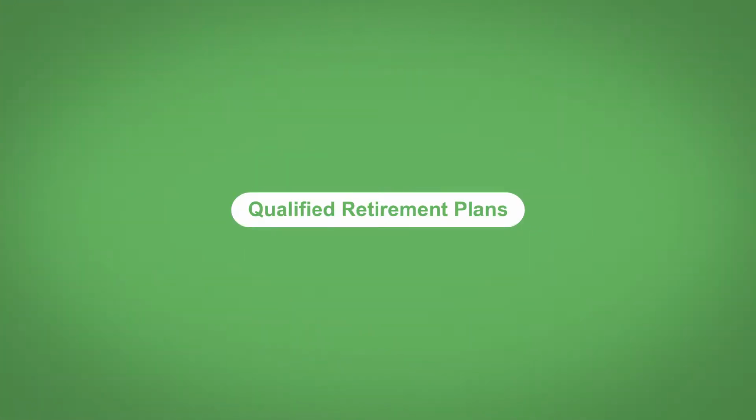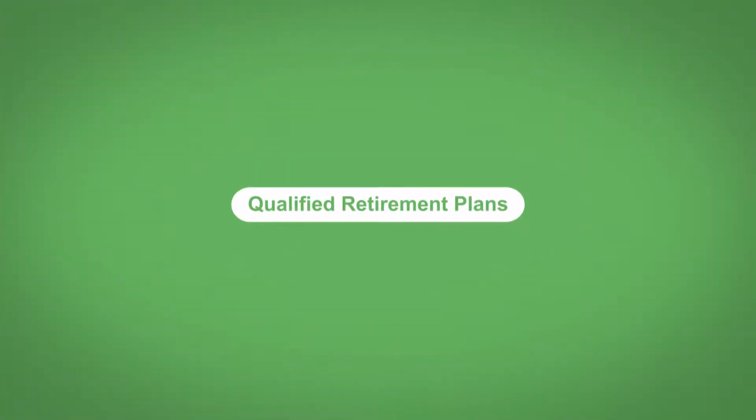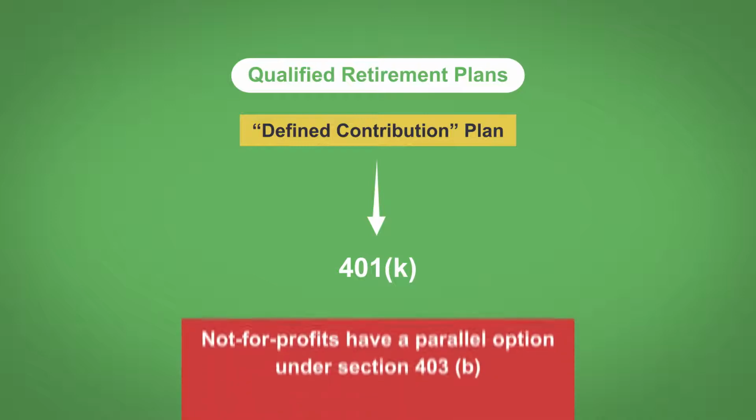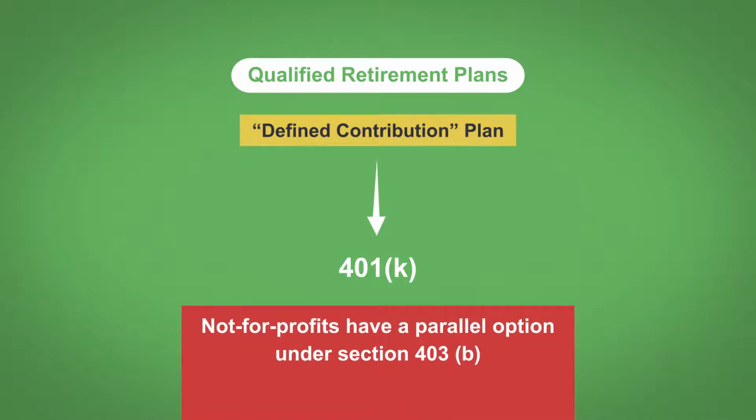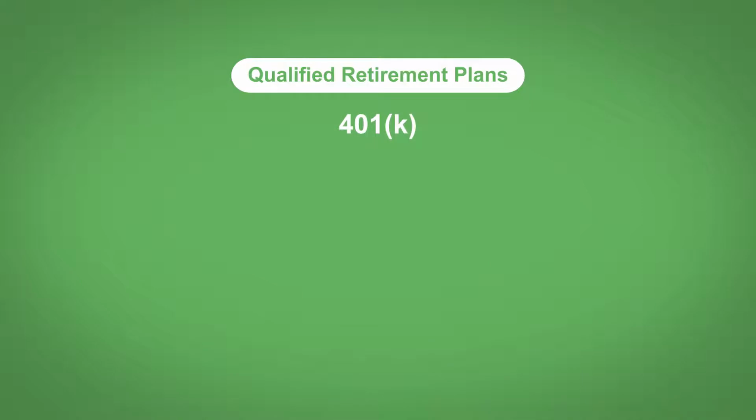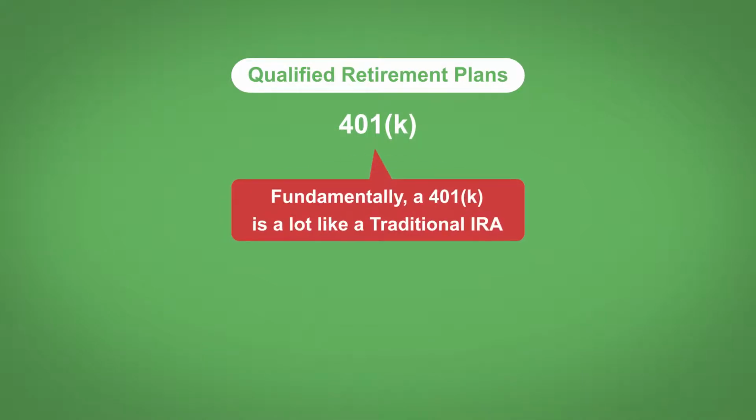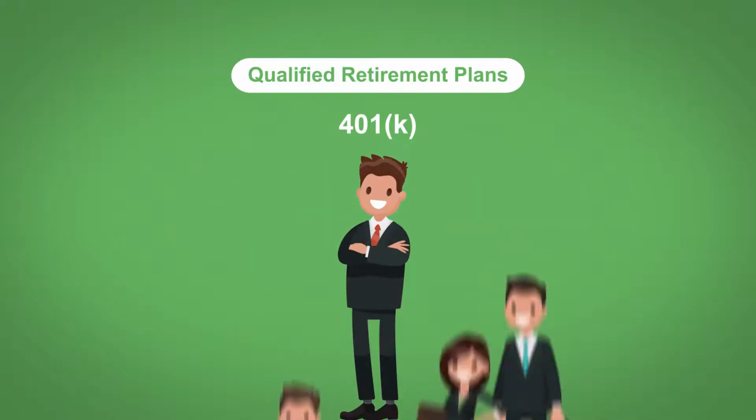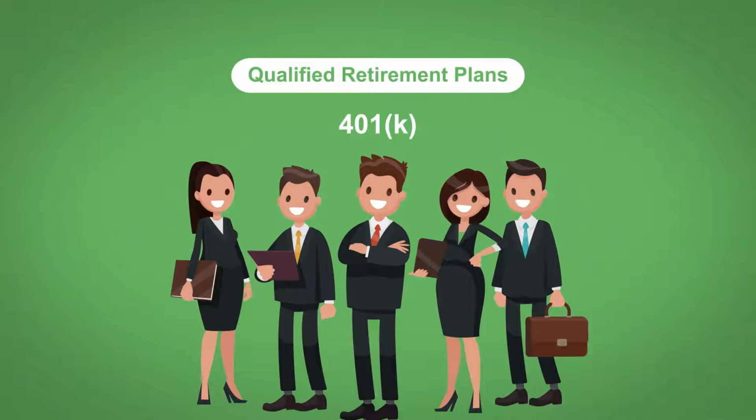While there are a variety of qualified retirement plans, most employers use the Defined Contribution Plan under Section 401(k) of the Internal Revenue Code. Not-for-profits have a parallel option under Section 403(b). Setting up a 401(k) is complex, and its rules are nuanced, but fundamentally a 401(k) is a lot like a traditional IRA. Unlike an IRA, though, it is set up by an employer for the company and its employees, rather than by the individual contributor.